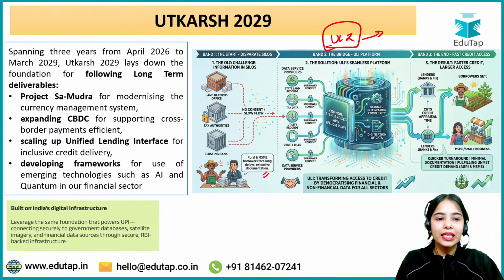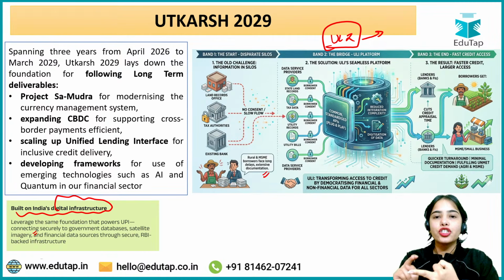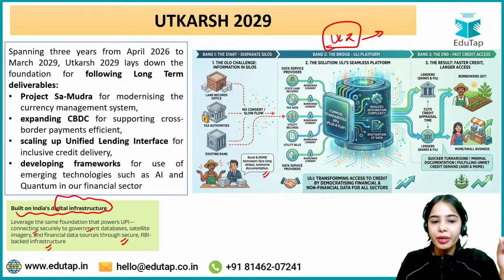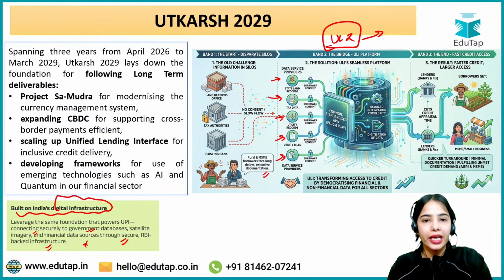Now this ULI is built on India's digital infrastructure. It connects securely to government databases, satellite imagery, and financial data sources through secure RBI-backed infrastructure. So ULI is very important, so that from the different sources, the documents can be taken easily.